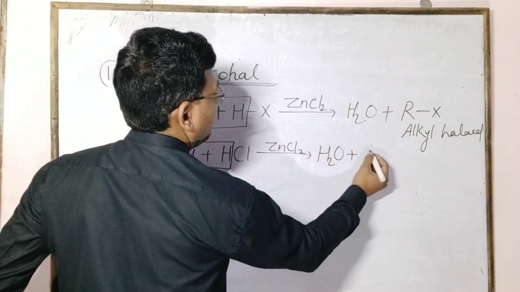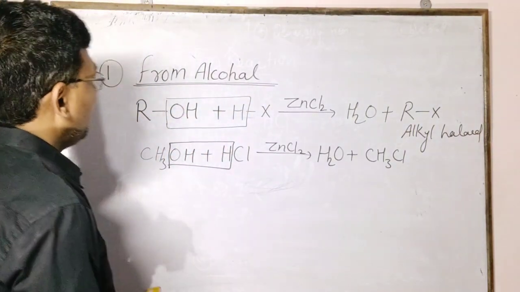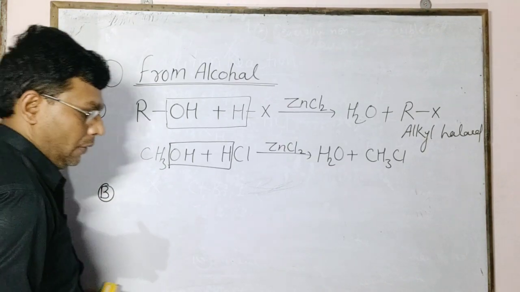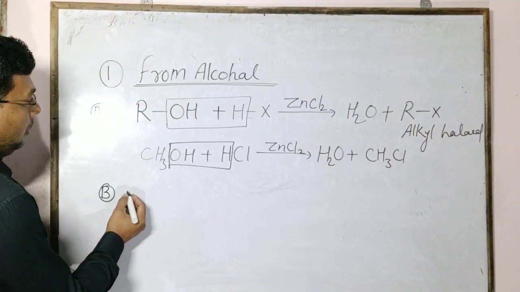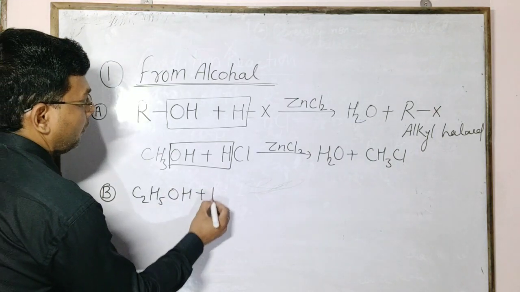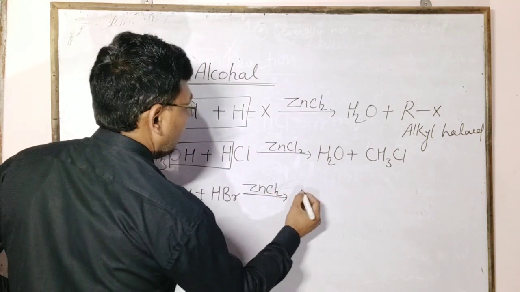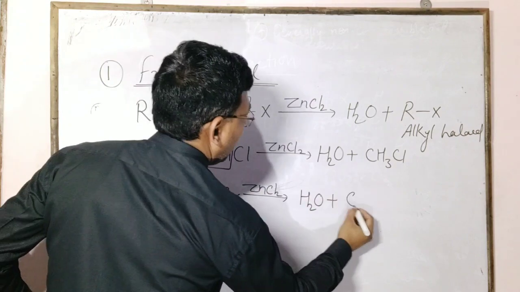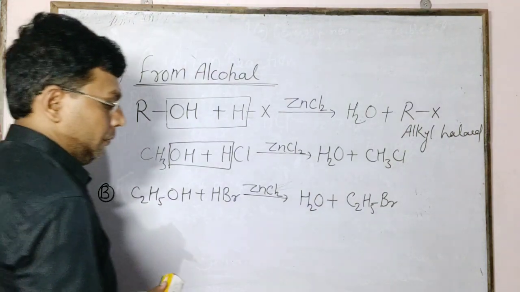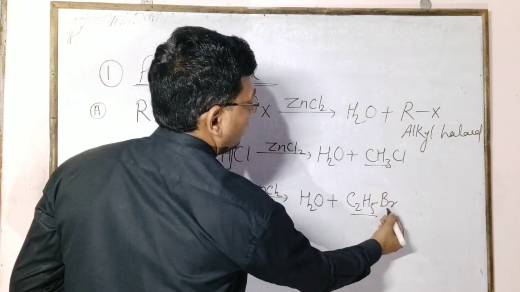H2O is removed and methyl chloride is formed. Example B: ethyl alcohol reacts with hydrogen bromide in the presence of ZnCl2, then water and ethyl bromide are formed. Here we get ethyl bromide, methyl chloride.